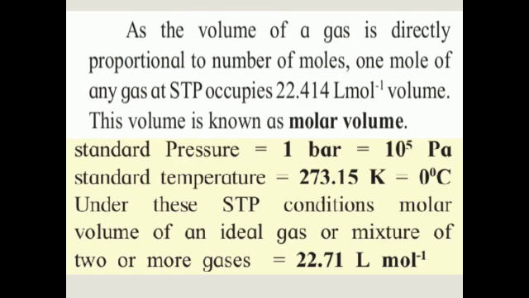Now the values of standard temperature and pressure: standard pressure is equal to 1 bar, which is equal to 10^5 Pascal. Now the standard temperature value is 273.15 Kelvin or 0 degree Celsius. So in Kelvin, the value of standard temperature is 273.15 Kelvin, and in degree Celsius it is 0 degree Celsius.